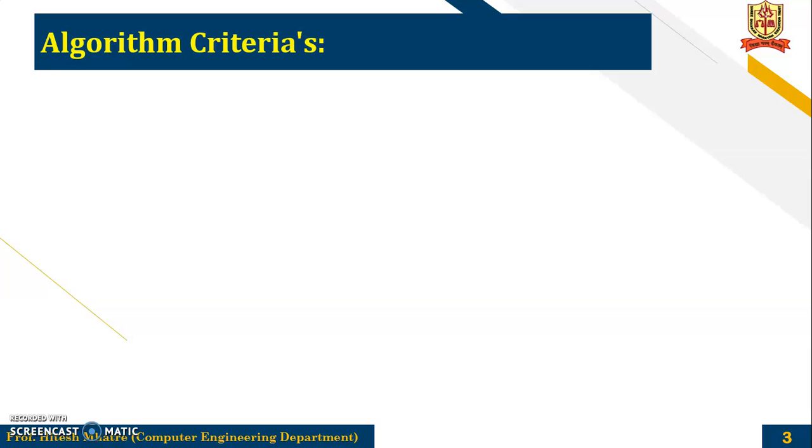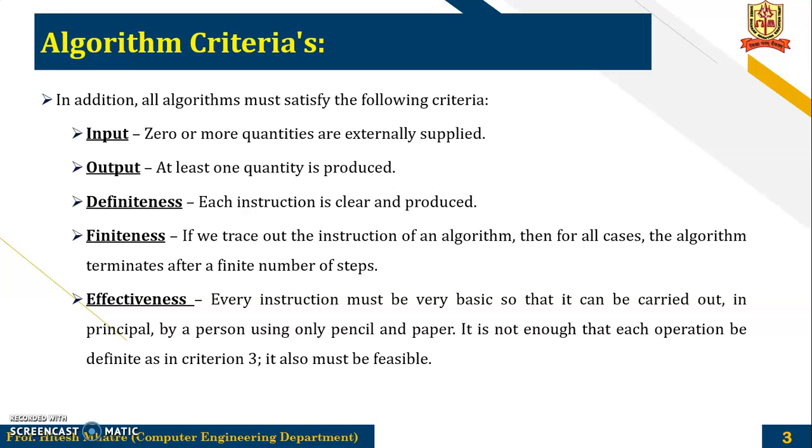Now, algorithm criteria. In addition, all algorithms must satisfy the following criteria. So these are the conditions that are a must when you are writing an algorithm. First is the input. Zero or more quantities are externally supplied. Output: at least one quantity is produced, meaning it should give some output.